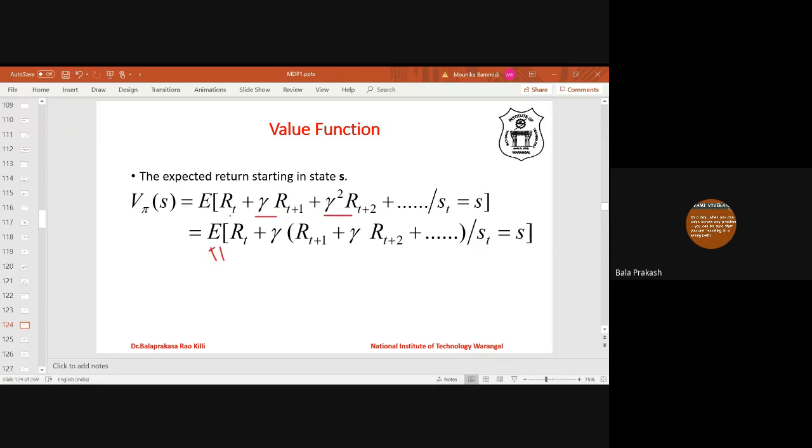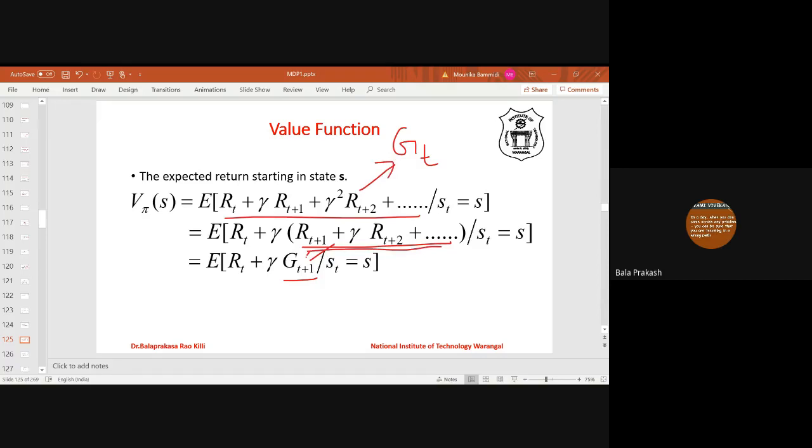If we take gamma common, the same expression, then this is known as G_{t+1}. G_t means what? We already defined. G_t means the total reward starting from state S at time t. So this is equivalent to G_{t+1}.